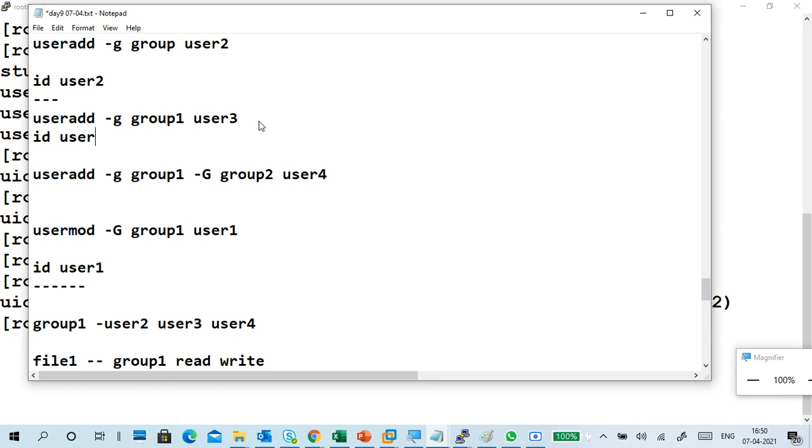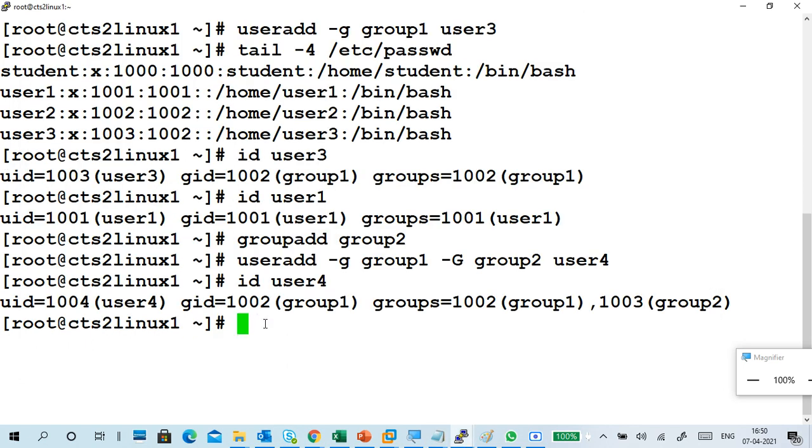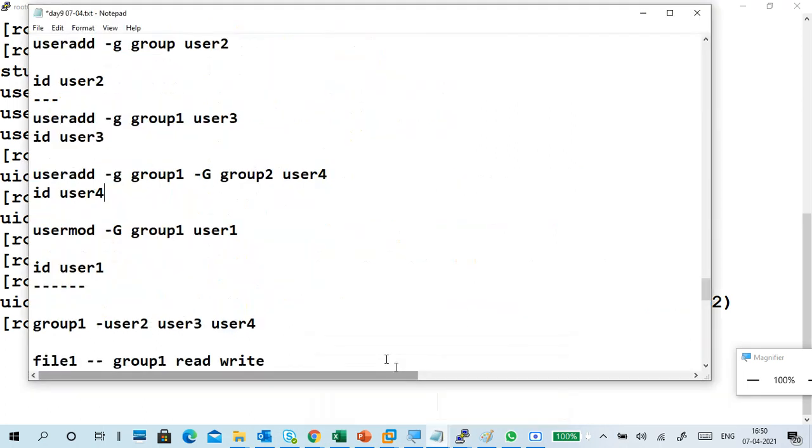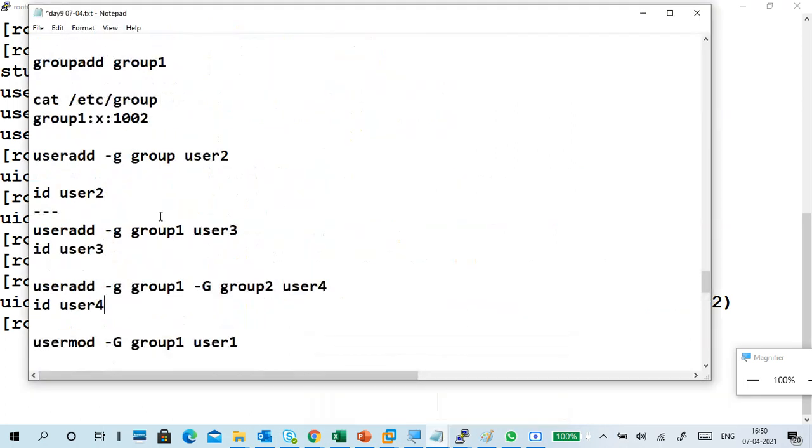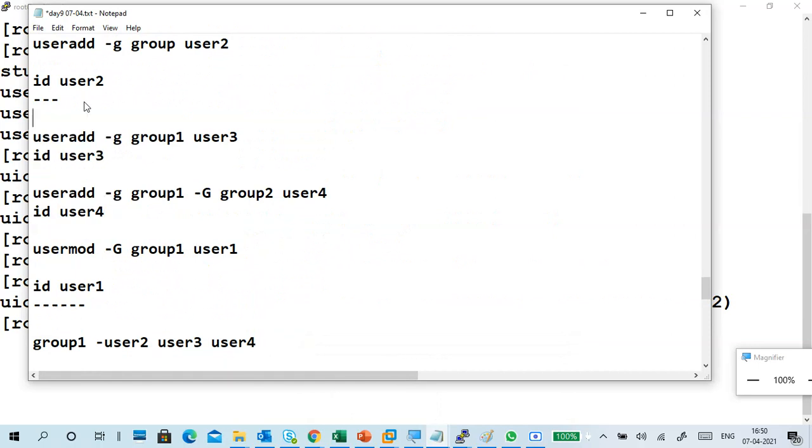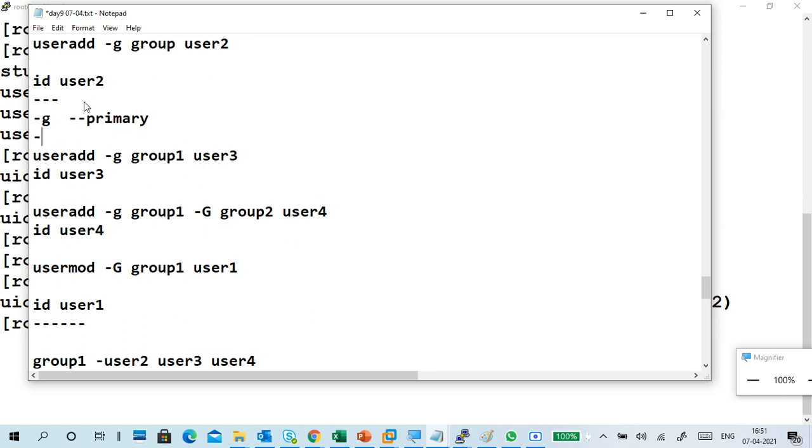id user3, id user4. Okay. Sir, capital G is for secondary group, right? Capital G for secondary group, and small g for primary group. So small g is primary, capital G is secondary or supplementary group.